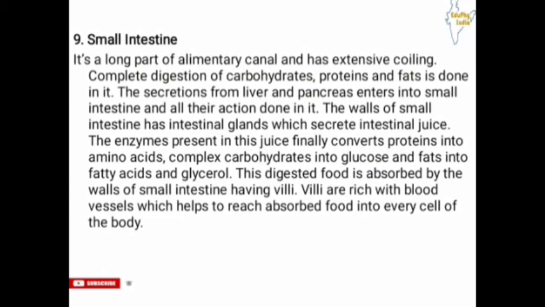Now, this digested food is absorbed by the walls of the small intestine which have villi. So, what are these villi? These villi are small projections present inside the wall of the small intestine, and these villi are rich with blood vessels. Because of this property, it is very easy to carry absorbed food to every cell of the body, and that's why the functioning of villi in the small intestine is very important. There is a complete digestion of our food material in the small intestine, and also a complete absorption of our food material in the small intestine.